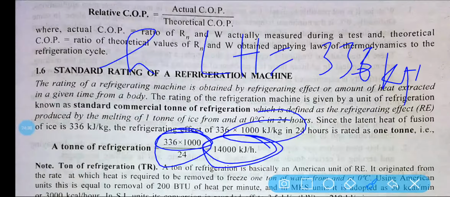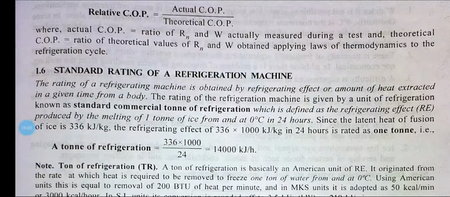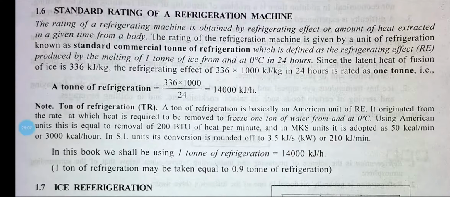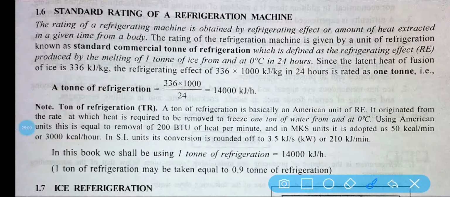Okay, when you want to convert the ice into water, then you have to supply 14,000 kilojoule heat per hour, or if you want to convert the water into ice, then you have to extract 14,000 kilojoule heat per hour in 24 hours. Okay, clear? So now you can see here, this 1 ton of refrigeration is also called TR.